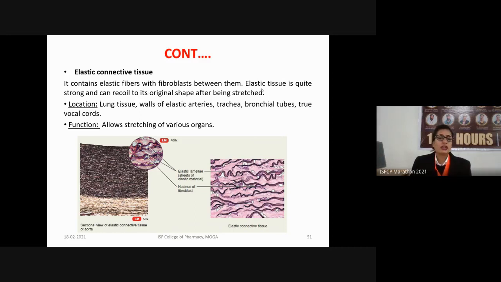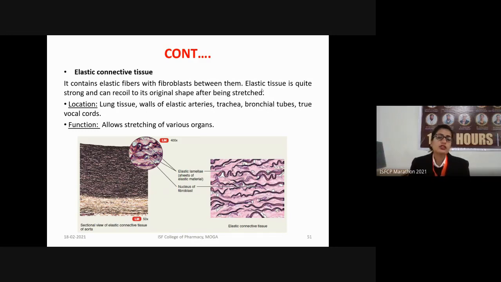As I explained earlier, the elastic fibers can be stretched up to 150 times of their original length. But after being stretched that much, they will regain their original shape without any harm to these fibers. The elastic connective tissue is present in the lung tissue, in the wall of various elastic arteries, in the trachea, in bronchial tubes, and in the true vocal cords in this portion.